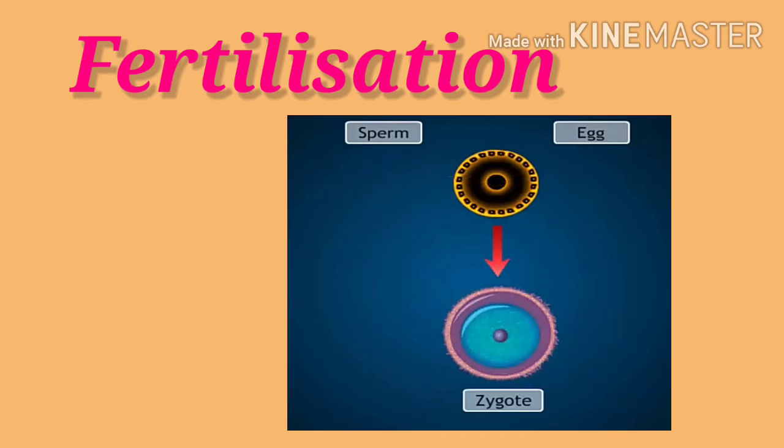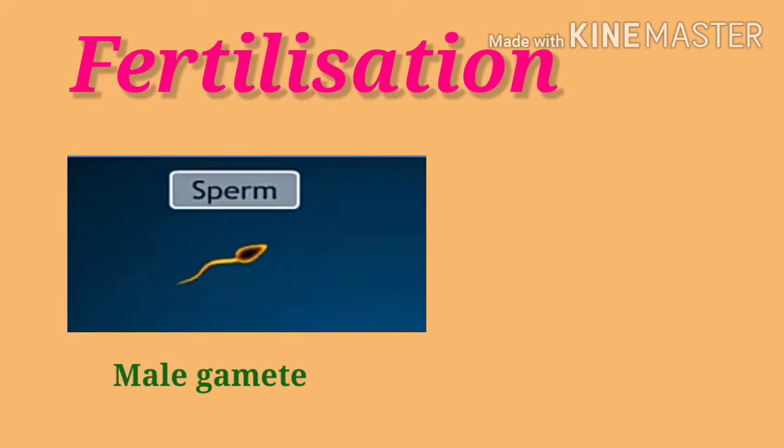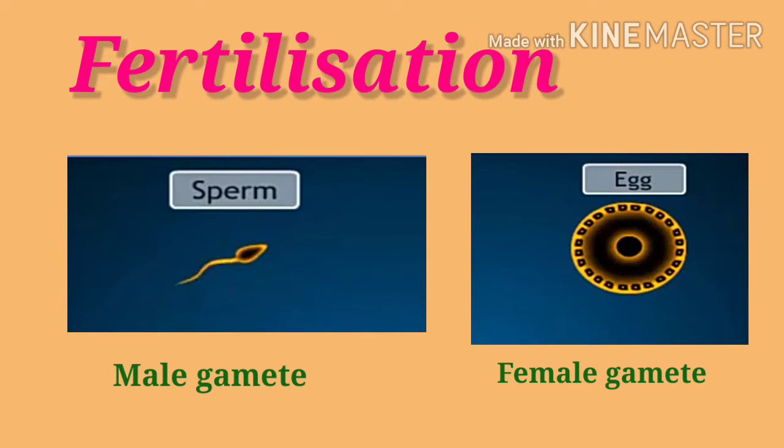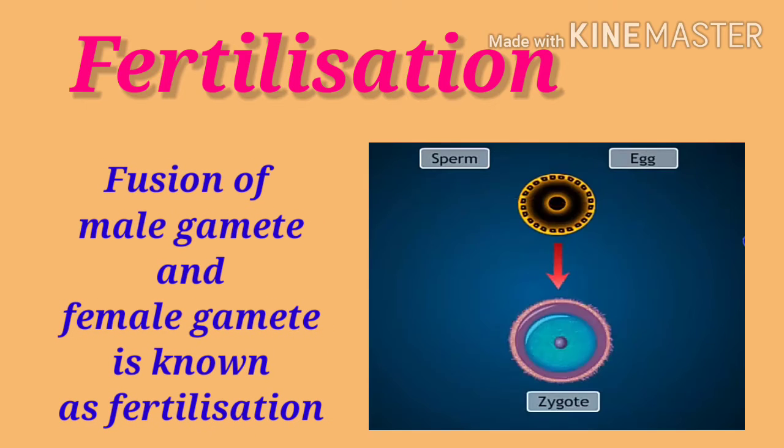In humans, the male sex cell is sperm, and in females, the female sex cell is egg or ova. So when male gamete and female gamete fuse, it is known as fertilization.